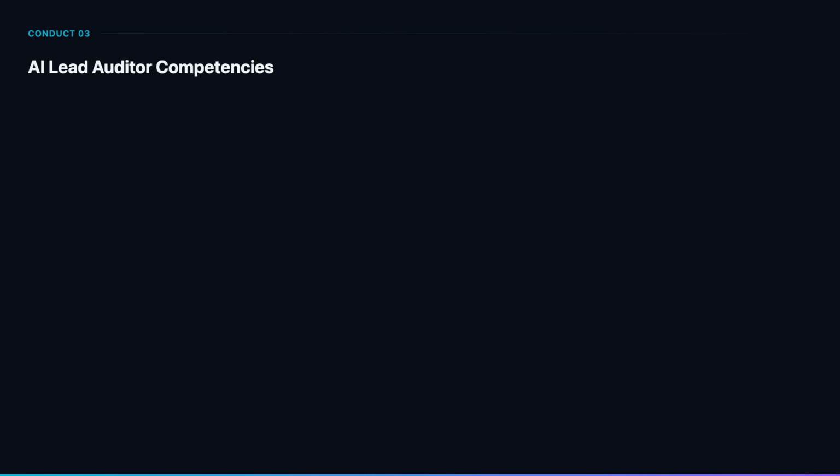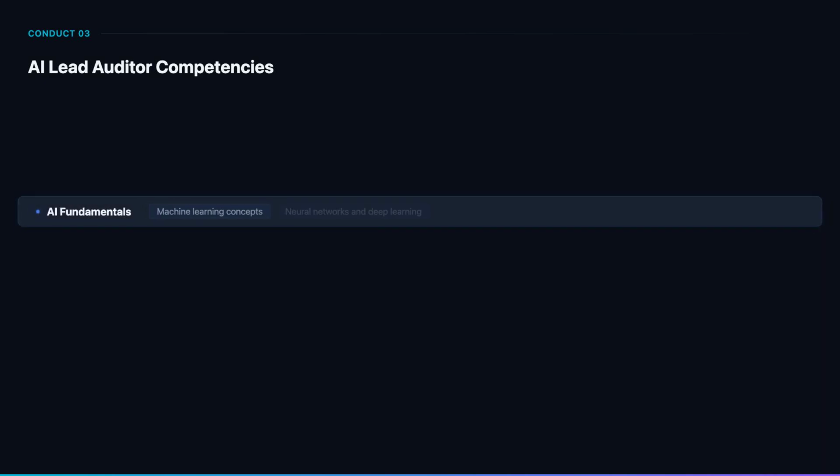ISO 42001 lead auditors need competencies that go well beyond traditional audit skills. AI lead auditors need foundational understanding of AI technologies. You must understand how machine learning models are trained and deployed, the basics of neural networks and deep learning, how natural language processing and computer vision work at a conceptual level. You do not need to be a data scientist, but you must be able to evaluate whether an organization's AI practices are reasonable and whether their risk assessments are adequate.